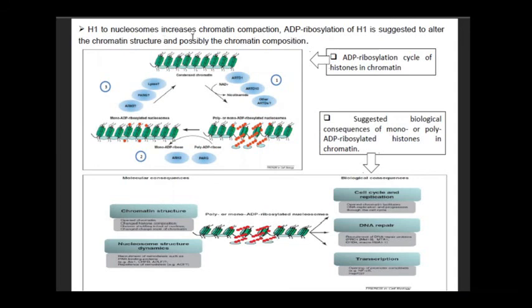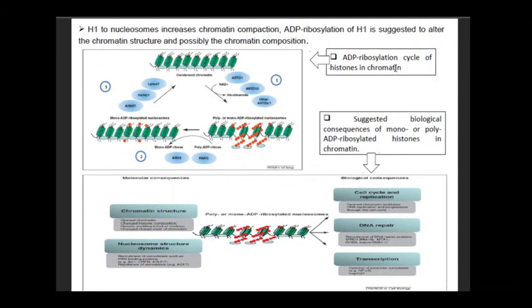Linking of H1 to the nucleosome increases chromatin compaction. ADP ribosylation of H1 is suggested to alter the chromatin structure and possibly the chromatin composition. So ribosylation also alters the expression of genes.